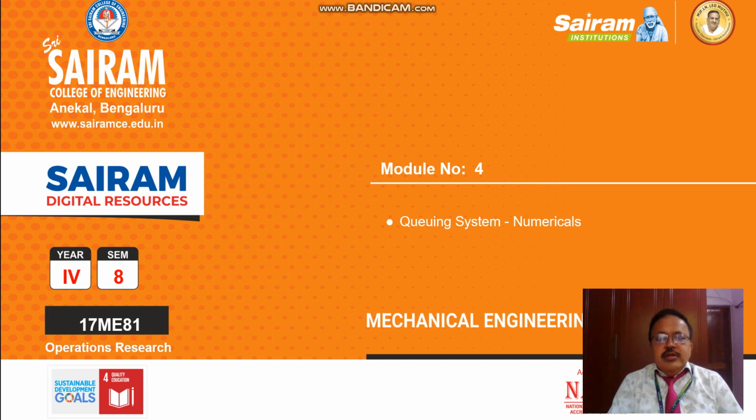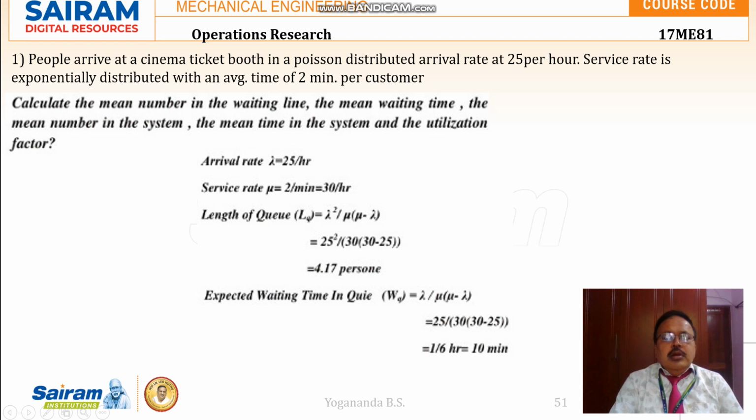Good morning, friends. Now we are discussing numericals in queuing system of module number 4 in the subject operations research. The question states like this. So the people arrive at a cinema ticket booth in a Poisson distributed arrival rate at 25 per hour.